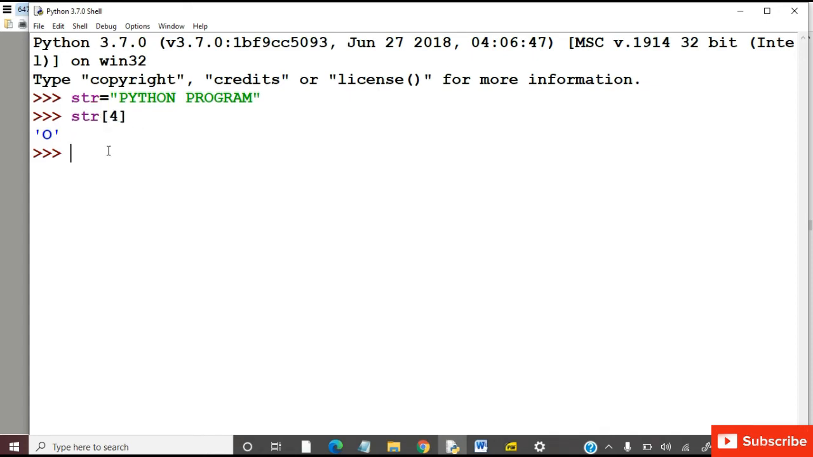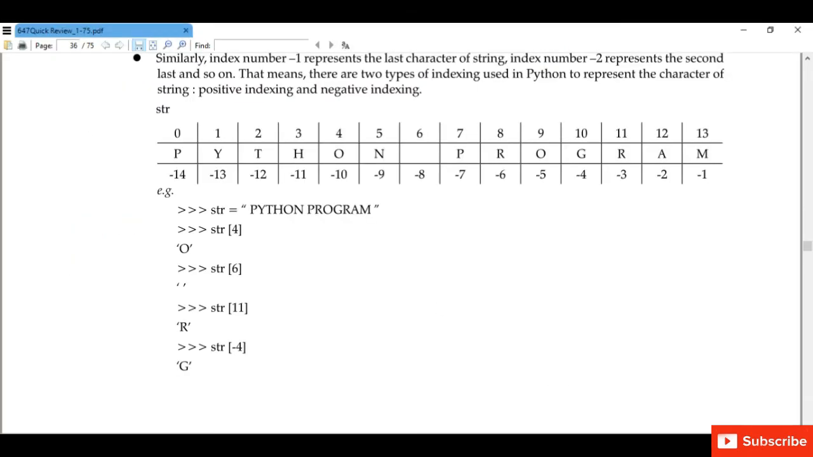So the character P is represented by index number 0. Y will represent index number 1. Index number 2 will be represented by character T. If we do it in the reverse order, then we will label character M as -1. So index -1 represents the character M. Index number -2 represents character A. R represents -3. G represents -4, and so on.